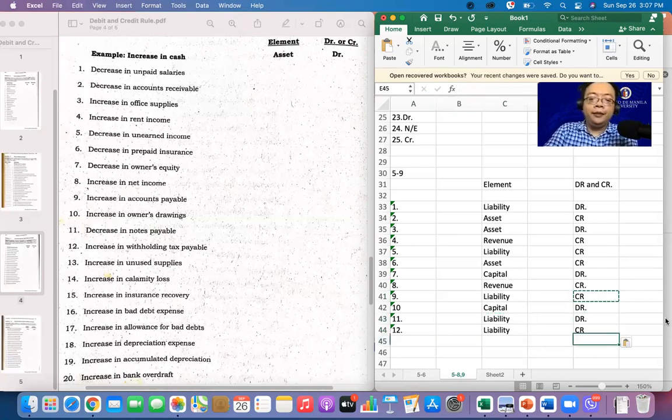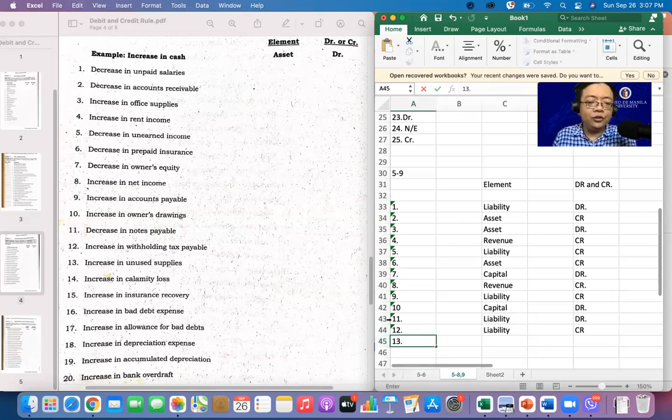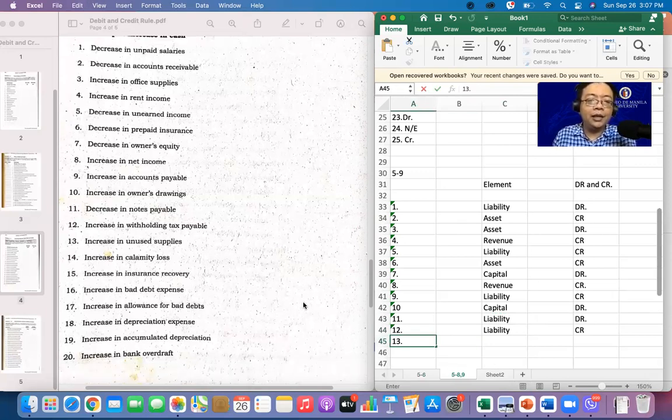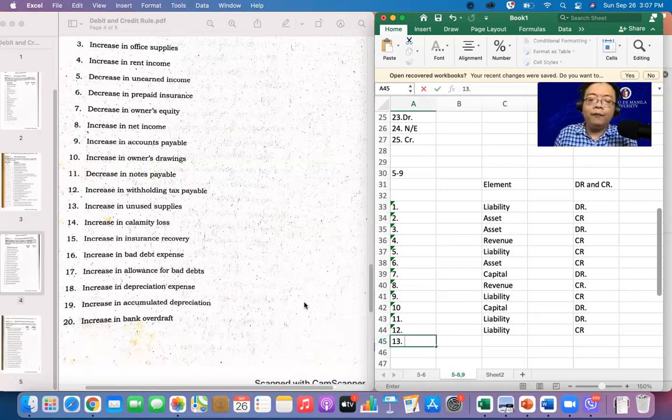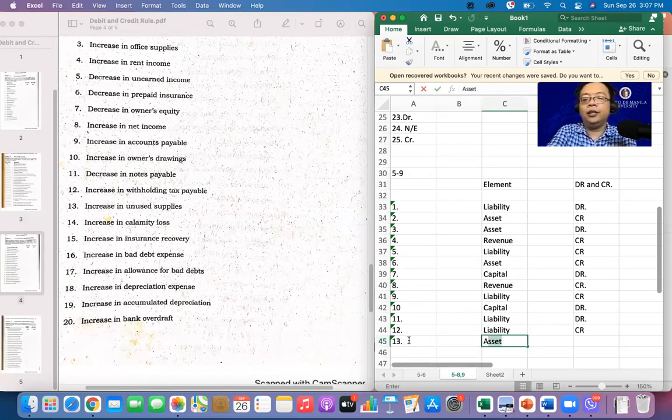Number 13, increase in the unused supplies. So unused pa, hindi pa nagagamit. So part of the asset yan. Unused, it's part of your asset. So if we increase our asset, it is to be debited.